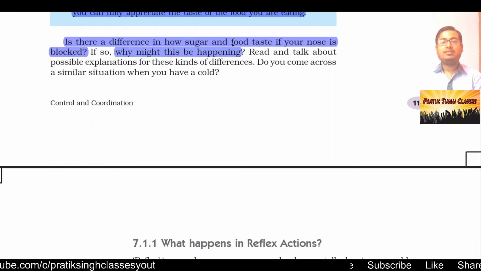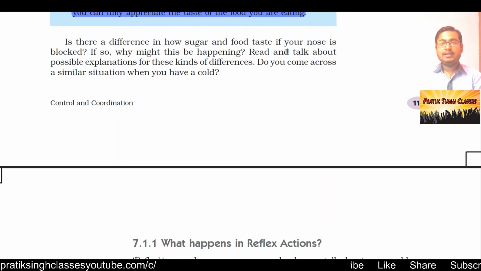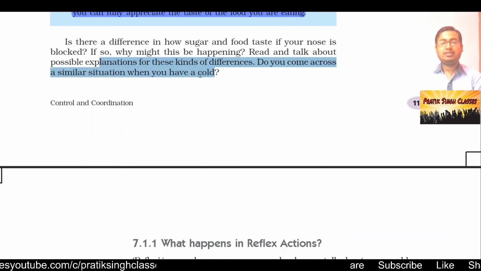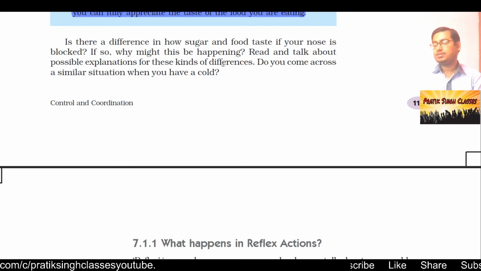Read and talk about possible explanations of these kinds of differences. Do you come across a similar situation when you have a cold? When we have a cold and our nose is blocked, we are not able to taste the food in a proper way. So why does that happen?